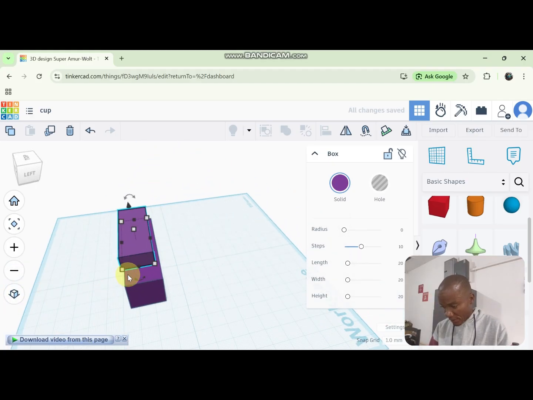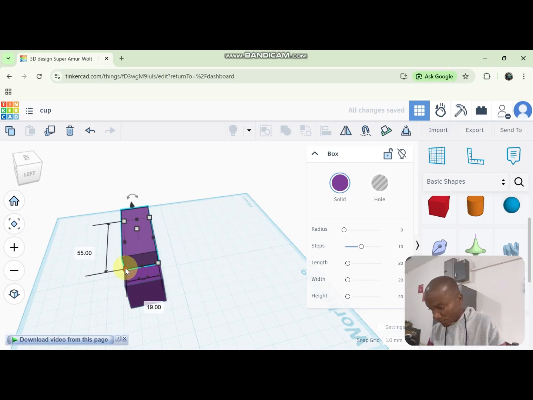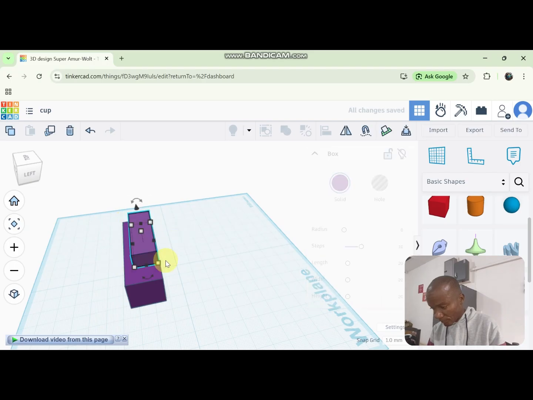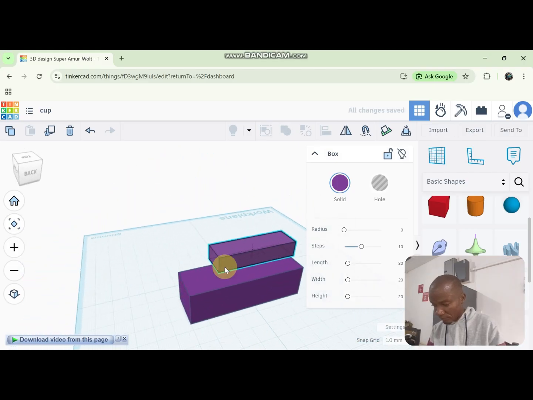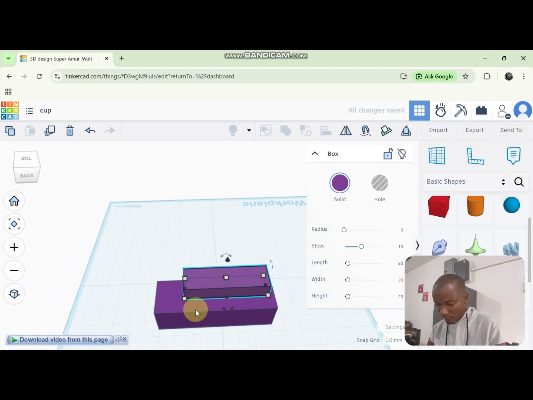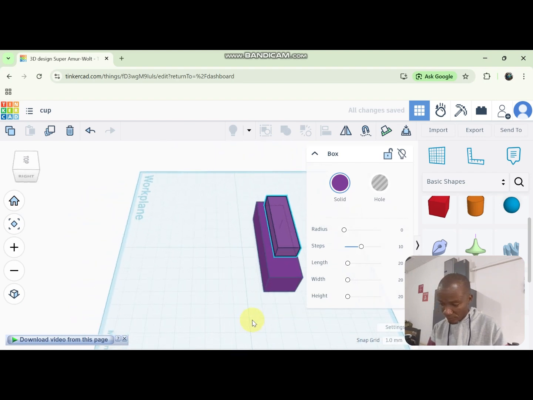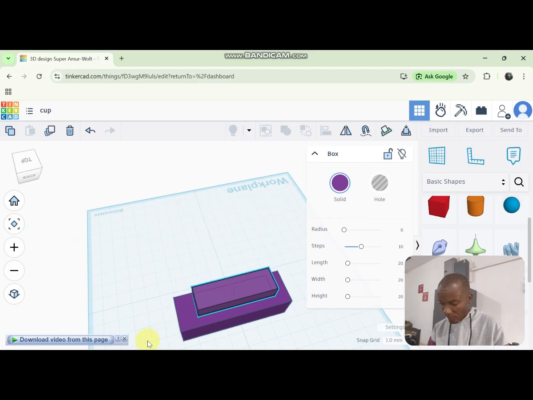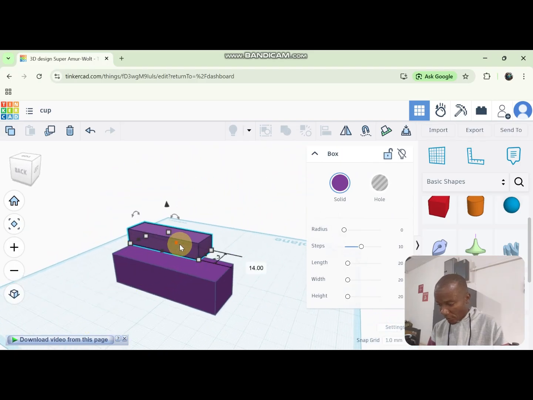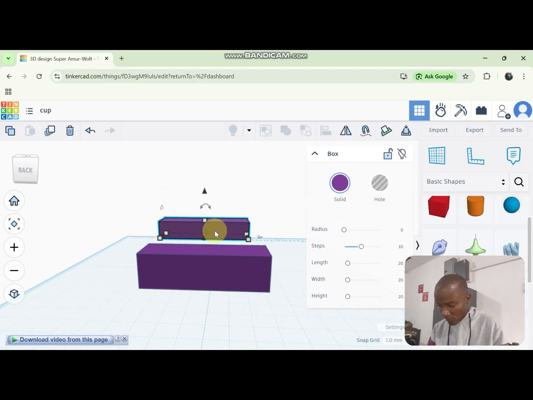Okay, I can see it's almost at the top. Okay, so it's almost there.